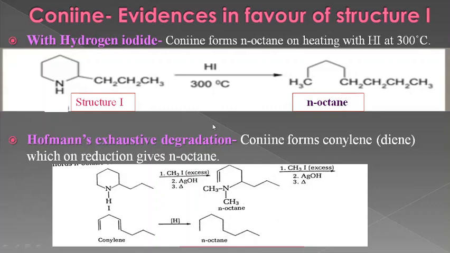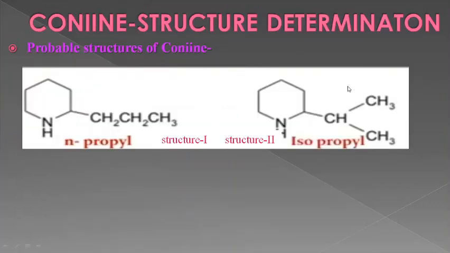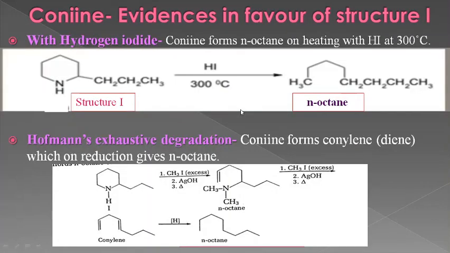If we take structure 2, an isopropyl group is present. So on treatment with HI, this structure 2 ring will open, and it will convert into isooctane, but experimentally n-octane is obtained. This justifies structure 1. The product formed is evidence in favor of structure 1.